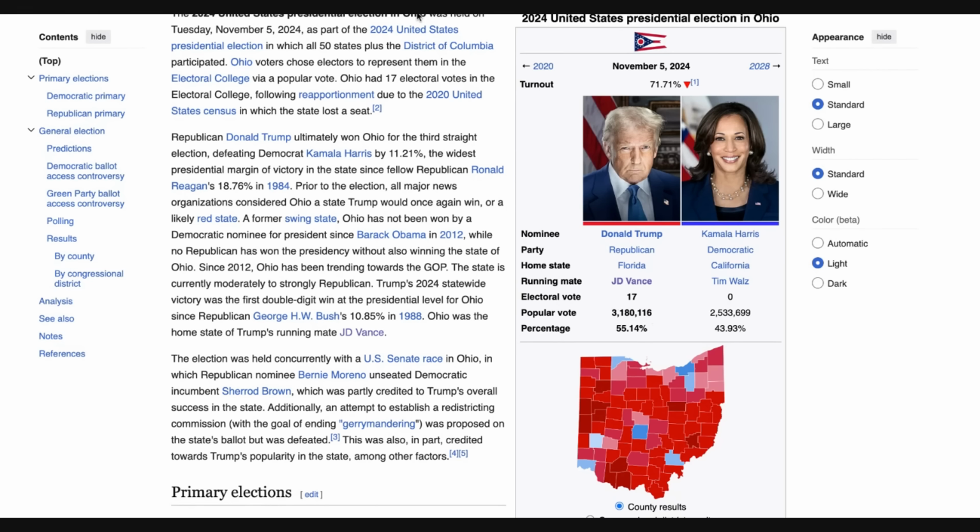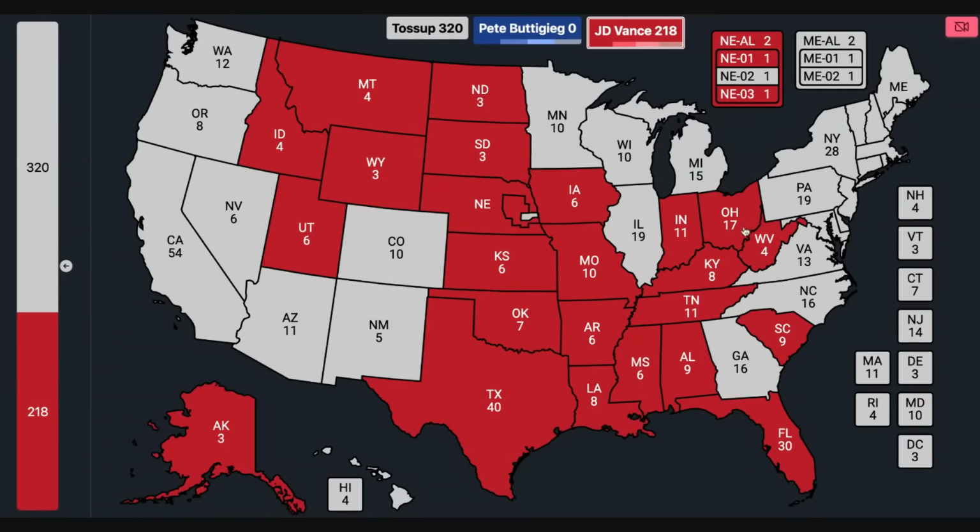Harris got like 2.6 million. My turnout model for the state projects Vance at almost 3.3 million and Pete Buttigieg at like 2.4 million. So that is a big difference, and that is going to shift the state in the Republican direction. That is ultimately going to change its classification from being a likely state to it being over a 12-point victory in this election.